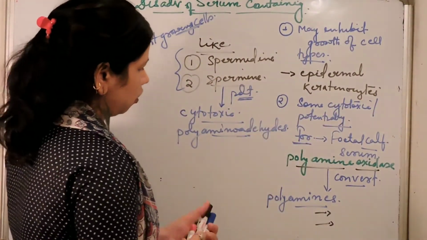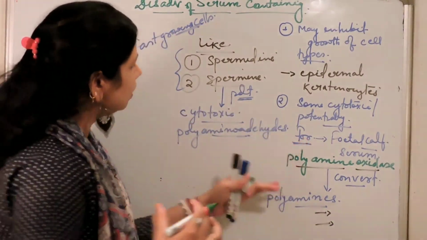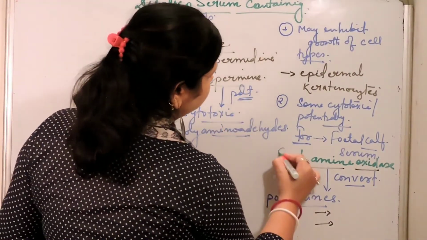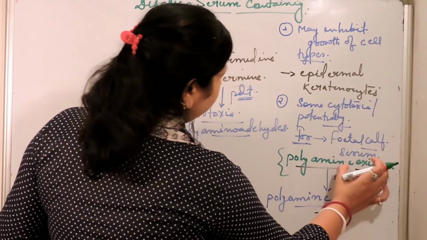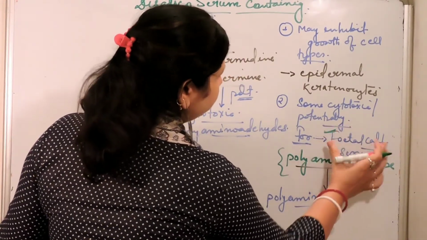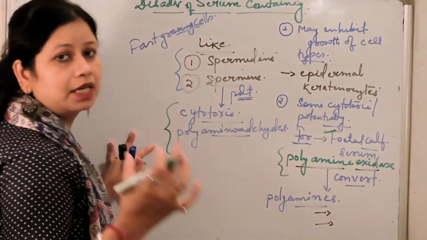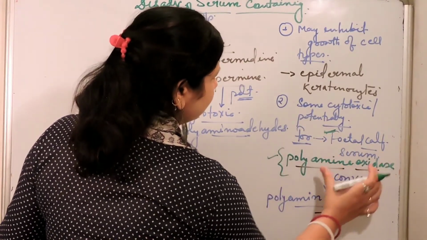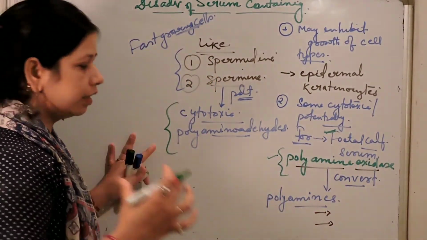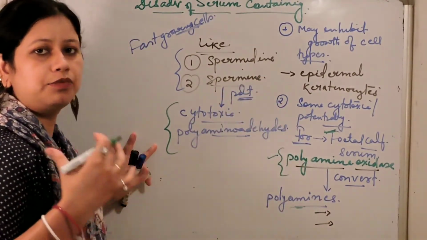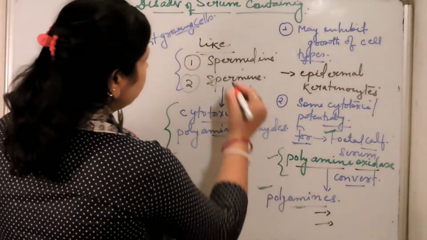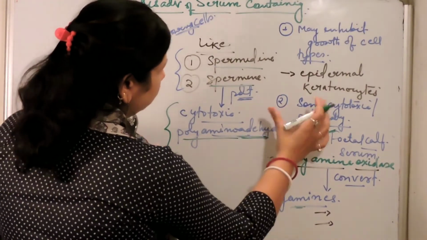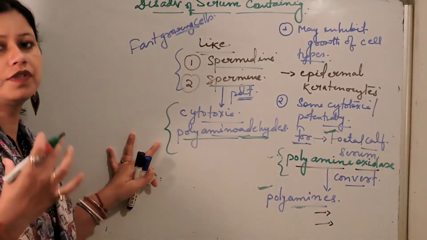So this is one of the cytotoxic constituents, and we have seen how it is formed with the help of polyamine oxidase, which is present in fetal calf serum containing media. Fetal calf serum contains this enzyme, which converts polyamines produced by fast growing cells, spermidine and spermine, into cytotoxic polyaminoaldehydes. So this is one of the major disadvantages of serum containing media.